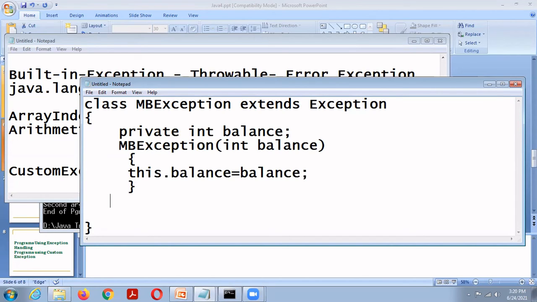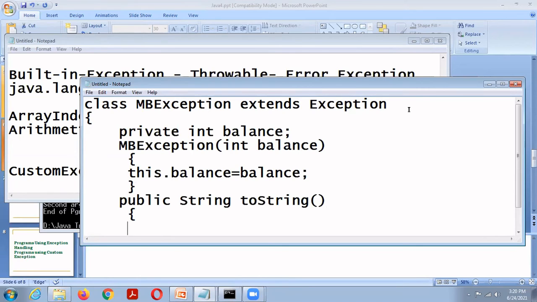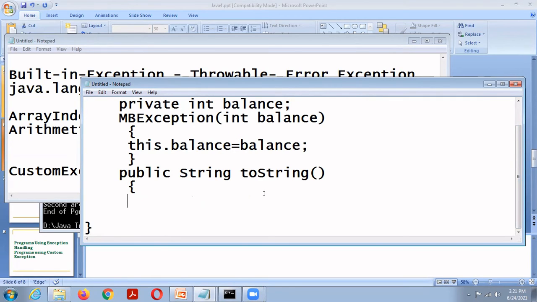Now I am going to include one method, an overridden method. It's a special method, public String toString. This method is defined in the Object class, and in Java, Object is a superclass of all classes.